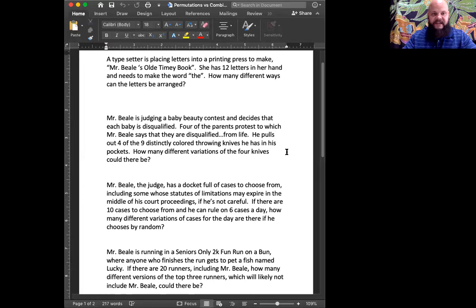So the first one, a typesetter is placing letters into a printing press to make Mr. Beale's old-timey book. She has 12 letters in her hand and needs to make the word the. How many different ways can the letters be arranged?